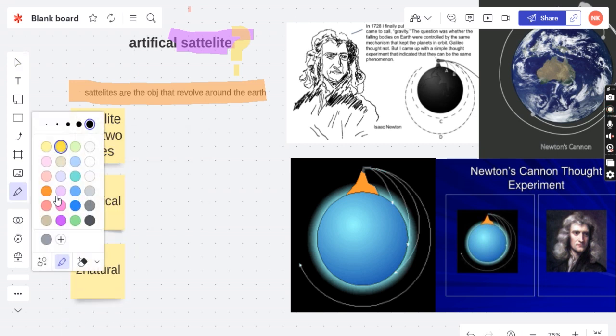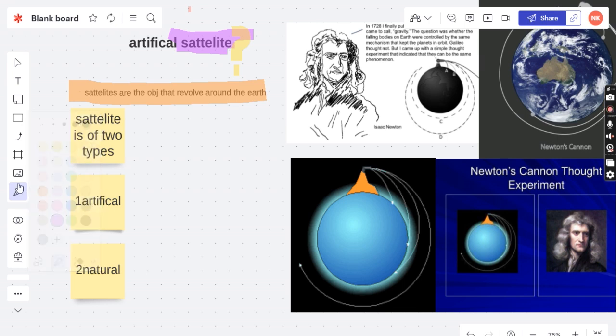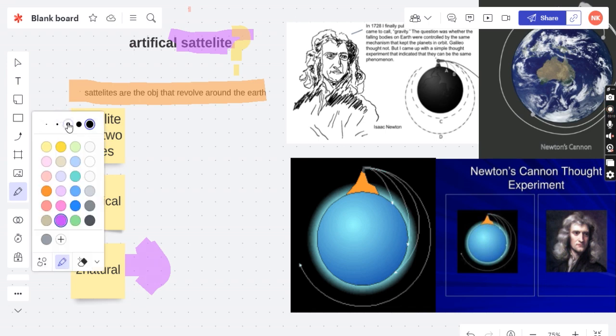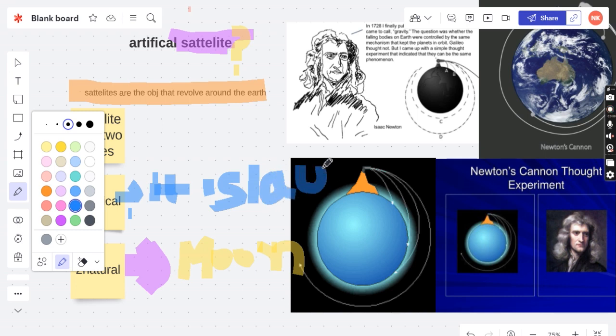If we talk about the natural satellites, we are all aware that every planet has its own natural satellite, which for Earth is the Moon. The Moon is a natural satellite, because anything that revolves around the planet is known as a satellite. If we talk about artificial satellites, there are a lot of them, which are launched by us. So something that we launch is an artificial satellite.